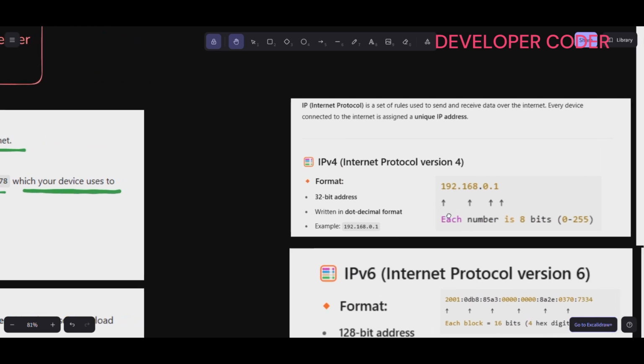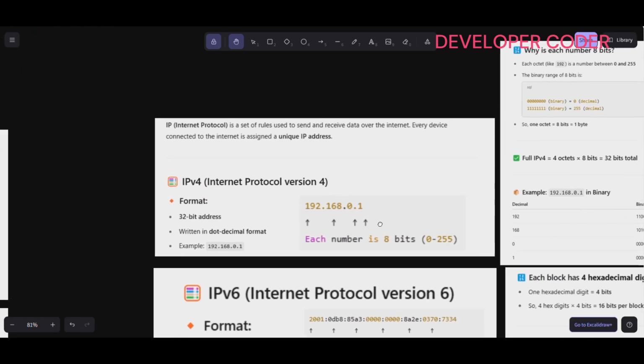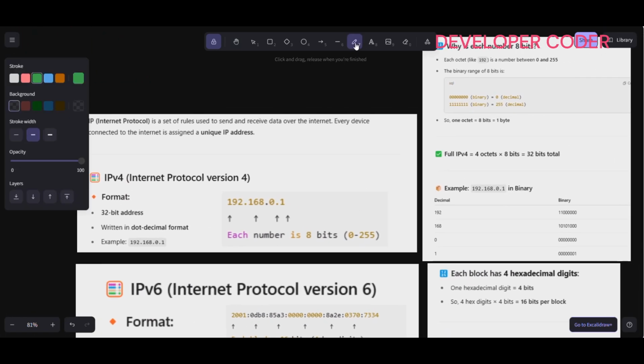So see here. IP address, internet protocol, is a set of rules used to send and receive data over the internet. Every device connected to the internet is assigned a unique IP address. IPv4 means internet protocol version 4. The format is a 32-bit address, something like this.